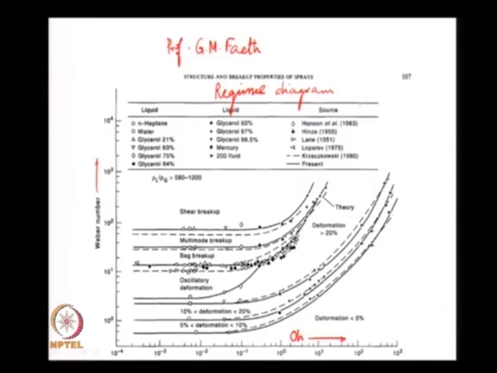What is a regime diagram? If I have Weber number and Ohnesorge number, and if I identify a certain range of Ohnesorge numbers and Weber numbers, what do you expect would happen in that range? In different parts of this graph, as you can see, there is different physics happening. We will see individually what each of those are. So, if I have very low Weber number and very high Ohnesorge number, we will take the easier ones to understand, and then we will come back to the rest. So, I will draw a schematic of a drop